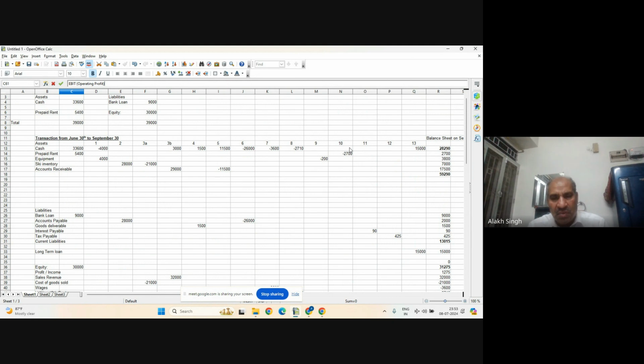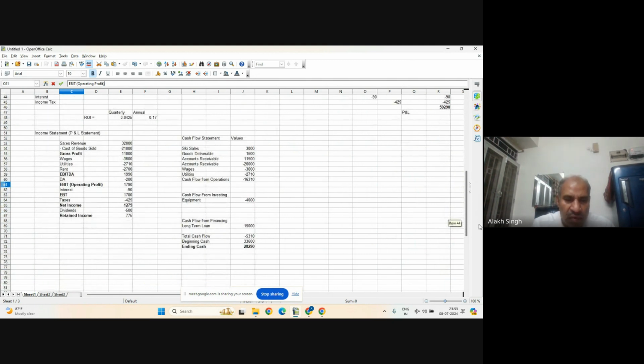So the cash flow statement just gives the classification of cash flow according to three activities, and your cash flow statement is almost ready. What you do is add the previous beginning cash and reach the ending cash. So whatever this total cash flow is, add your previous cash balance, which was the beginning cash, and then you get the ending cash, the sum of these two. So that's how we build the cash flow statement, income statement, and balance sheet. Okay.